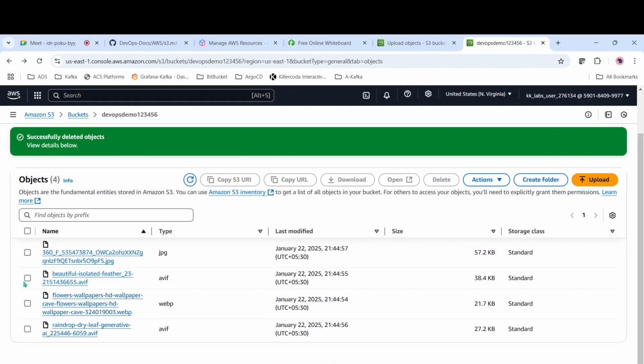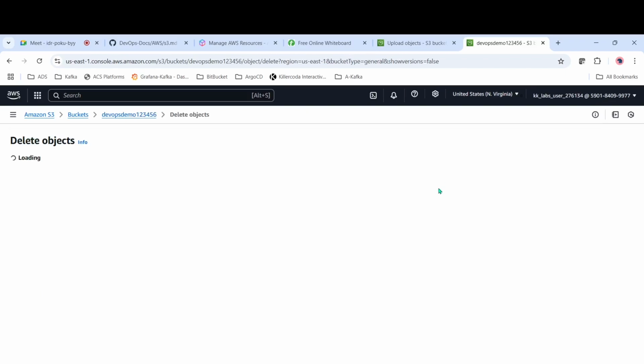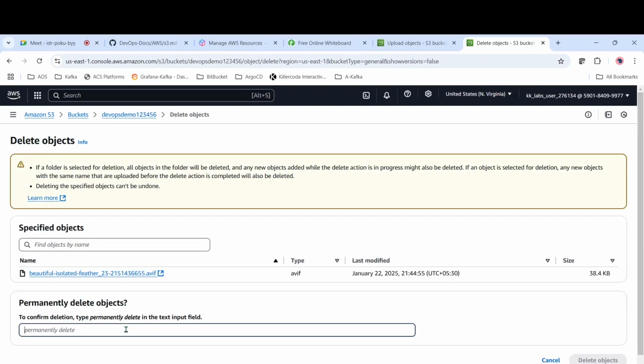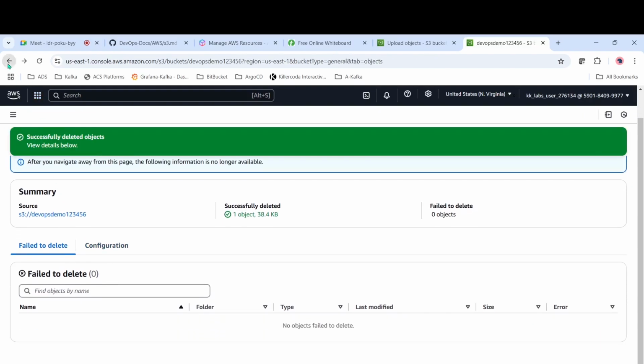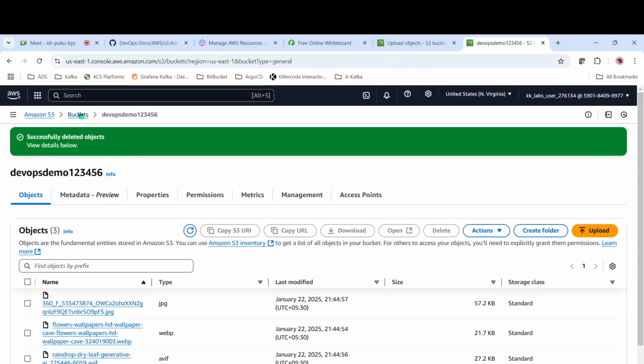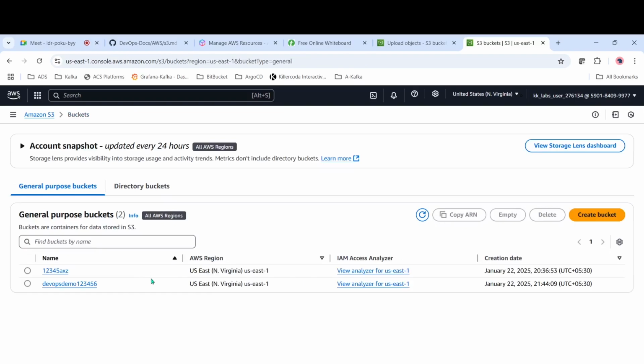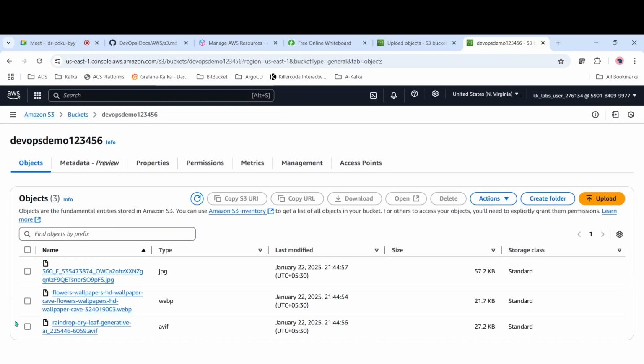Let's try to delete these things as well. So that file is permanently deleted. If we come back, inside this one we have only 3 files. In case you want to use old data, or see old data, we will not be able to see it. Why? Because versioning is not enabled.